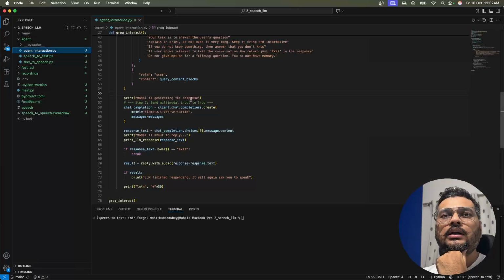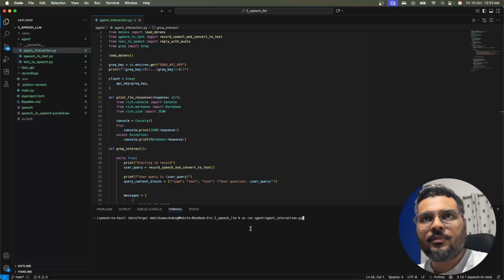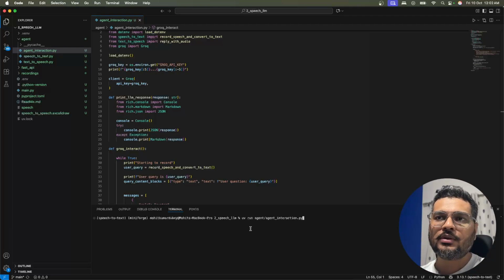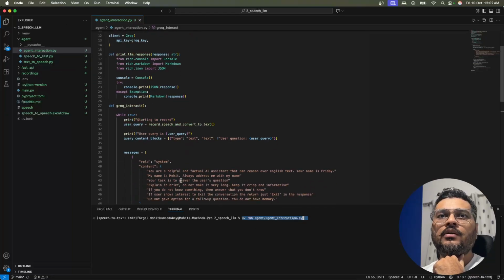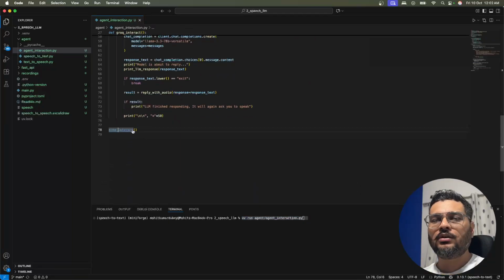So when you run the program, you must have noticed in the video that we run it with UV. In our previous video, you have seen that I use UV for creating a virtual environment and actually executing my programs. So this is the command that you have to run. You will be saying UV run agent folder, which is this one, and inside that you will be running the agent interaction.py, right, which is this file. This has this code, and when you run this file, it actually calls this particular function, right?